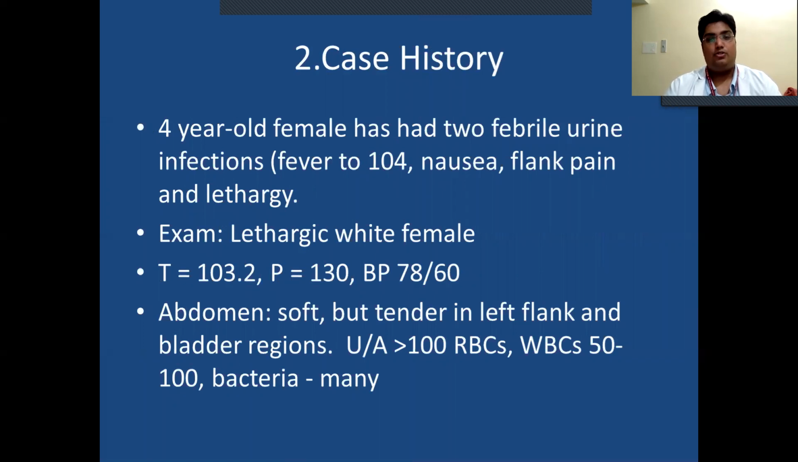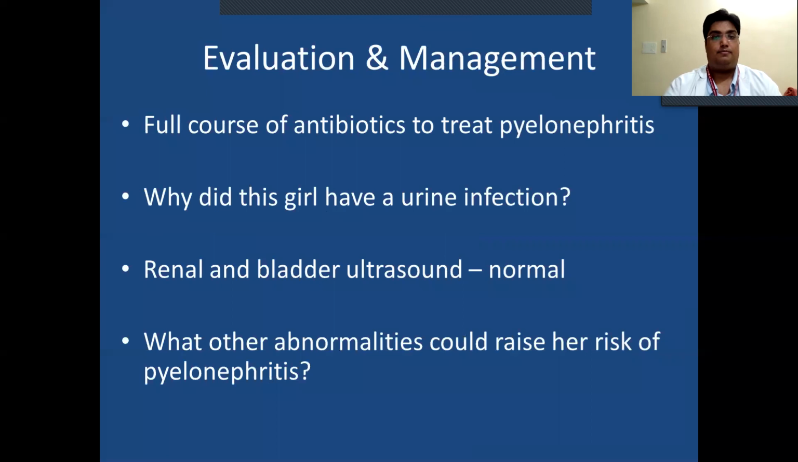Case history 2. A 4-year-old female has a febrile urine infection, fever of 104, nausea, flank pain, and lethargy. On examination, lethargic white female, temperature 103.2, pulse 130, blood pressure 78/60. Abdomen soft but tender in the left flank and bladder region. Urine showed more than 100 RBCs, WBC 50 to 100, bacteria many.